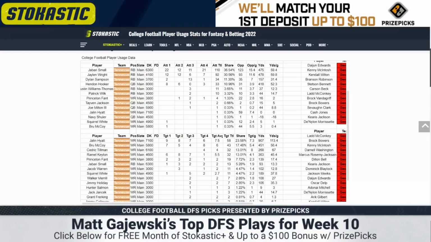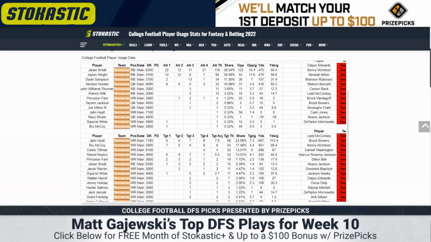The receiving room fully healthy now. Tillman returned, 4 targets. You think that only gets better for him. He's the number 1 receiver from last year, but Jalen Hyatt's been so good in his stead. He's now averaging 113 yards per game on 7.3 targets. It's not even a voluminous role, it's just hyper efficient. And then Brew McCoy coming in with 5.4 targets per game.